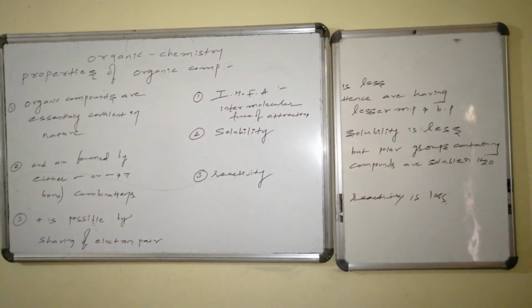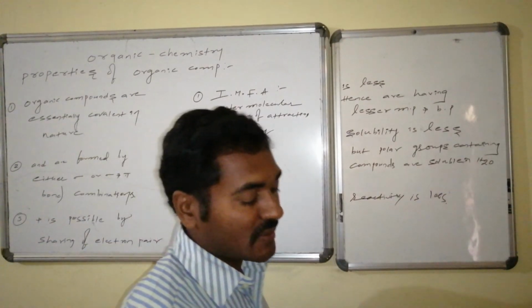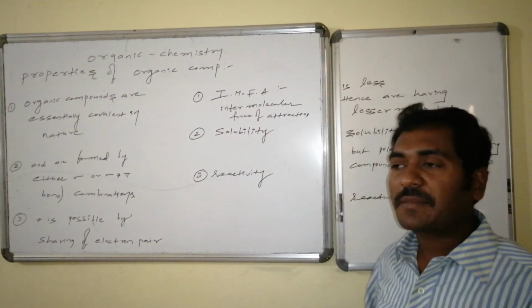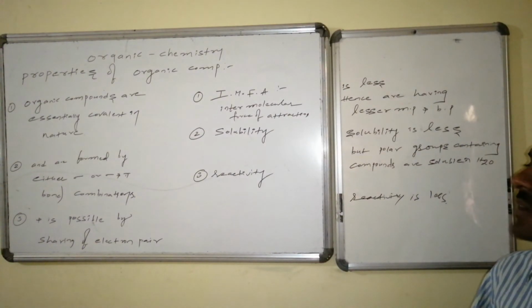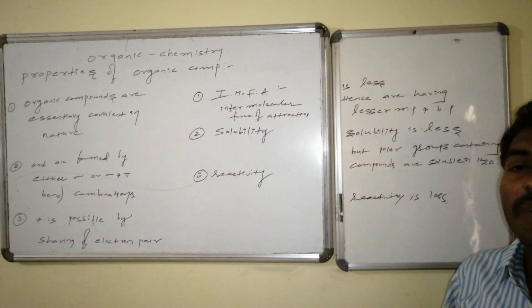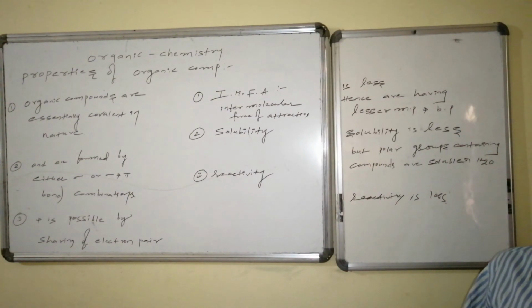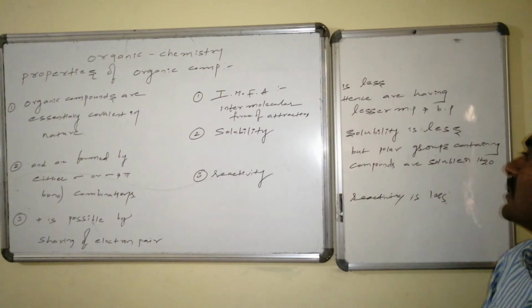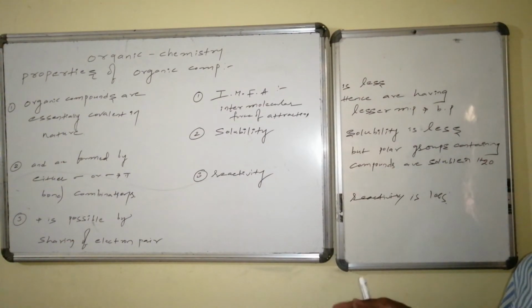Yes, that is inverse. IMFA, intermolecular force of attraction, is less because they are less polar. As a result, they are having lesser melting as well as boiling points. As being they are associated with less polarity, they are less soluble in water-like solvents, polar solvents, but they are soluble in non-polar solvents. Solubility in water increases if it is associated with polar functional groups, or many number of polar functional groups, or a combination of many functional groups which are having major polarity. Thus, compounds like carbohydrates, amines, amino acids are generally soluble in water.